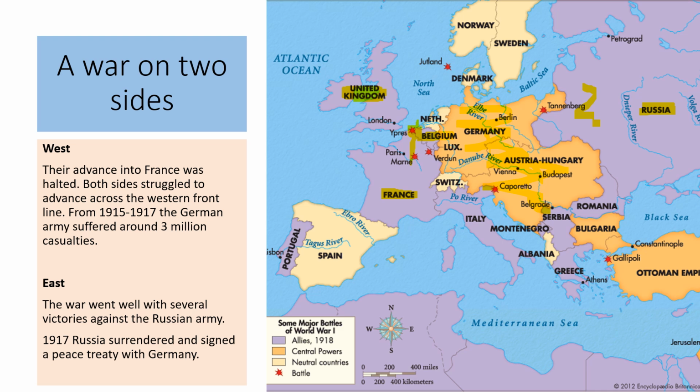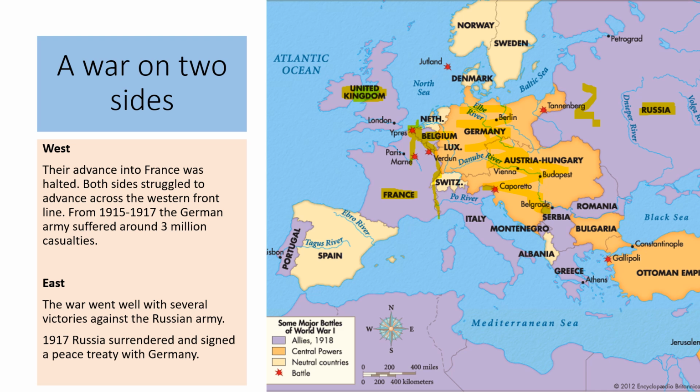So on the west, they tried to advance into France, but that was halted. And as you know, there was the Great Western Front, which spanned quite a few miles all the way down here to the sea. Unfortunately, both France, Britain, and Germany struggled to advance across the Western Front. The trenches were dug. Between 1915 and 1917, Germany suffered around 3 million casualties and not very great advancements, but like you know, neither side really did.